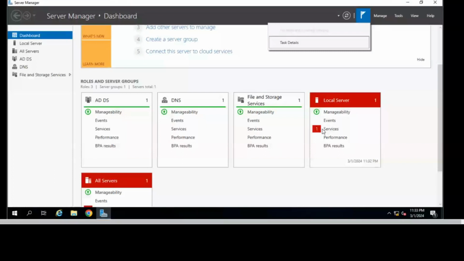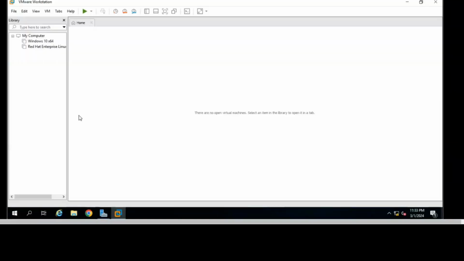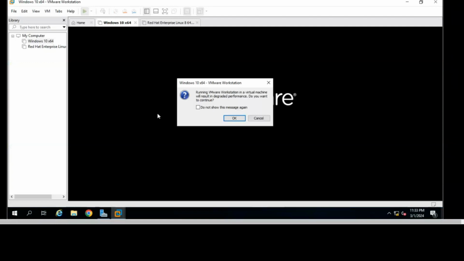After that, the next thing is we have to connect the client system, which means we have to create the client. For that we need one client operating system, like Windows 10 or Windows 11, any operating system. So just close this and open your VMware. In VMware we earlier installed Windows 10. I will open this VMware Workstation, and here we have this Windows 10. Click on that Windows 10 and power on. Then open.